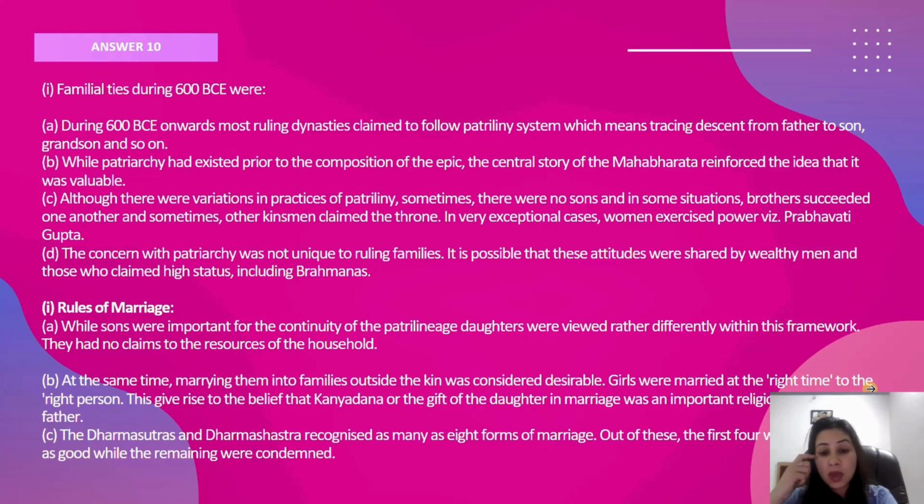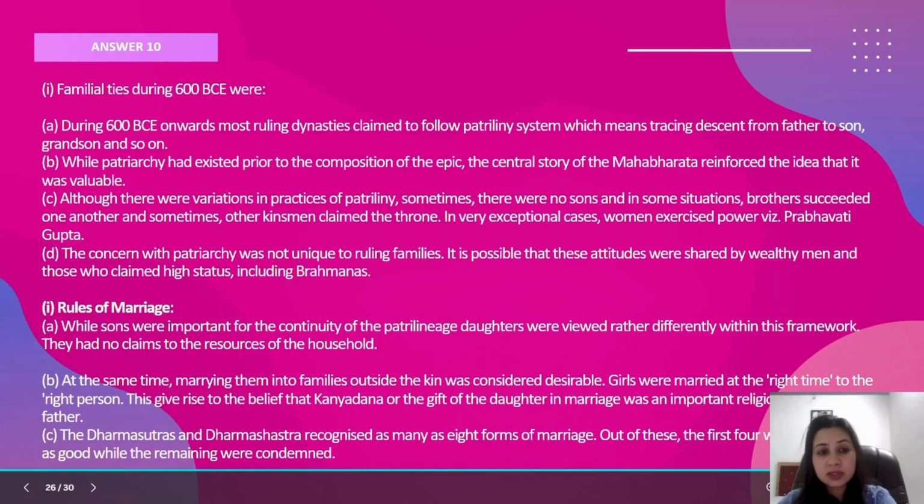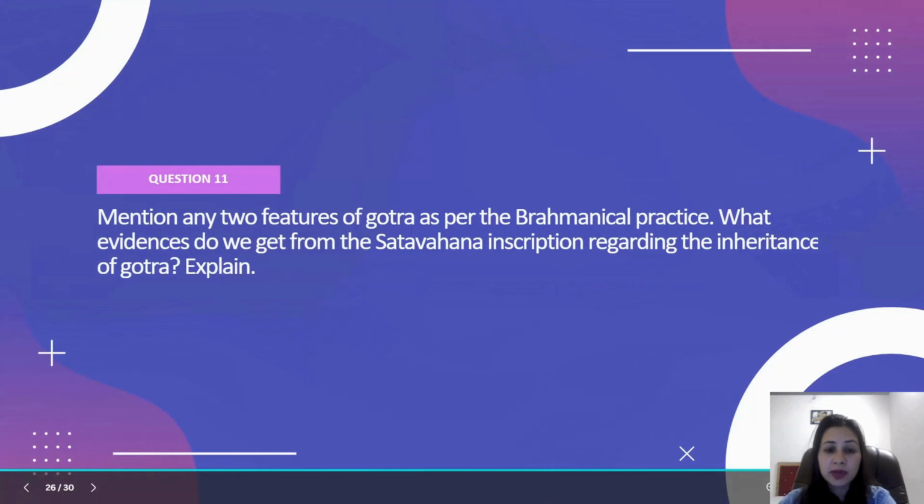Rules of marriages we know. We have polygamy, polyandry, exogamy, endogamy, right? Then the 8 forms of marriages. Out of 8 forms, 4 were considered legal and 4 illegal. At the same time, marrying into families outside the kin was considered desirable. Girls were married at the right time to the right person. Dharmashastra and Dharmasutra talk about the 8 forms of marriages. This we have already discussed, and these are 2 questions given together in the form of one question.